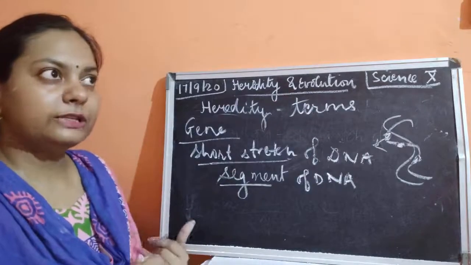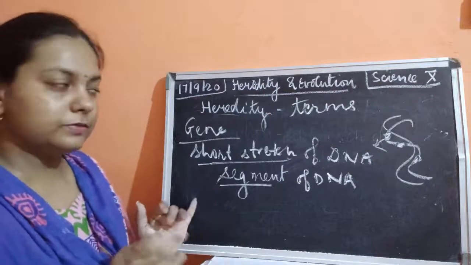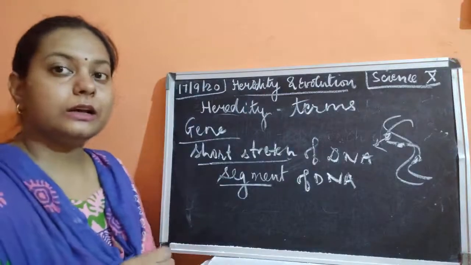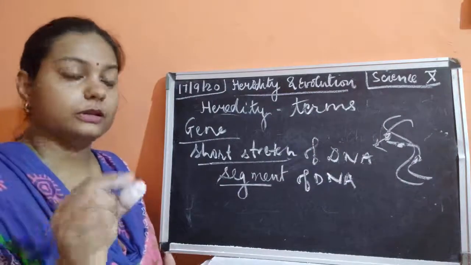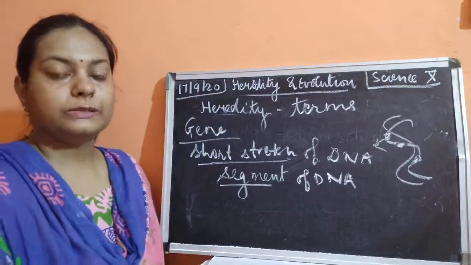We have talked about the cell, we have talked about the nucleus, we have talked about chromosomes. Again, we'll talk about chromosomes in this class also. Okay, so gene means what? Gene means it is a small portion, a small segment of DNA. Okay, I hope this might be clear now.